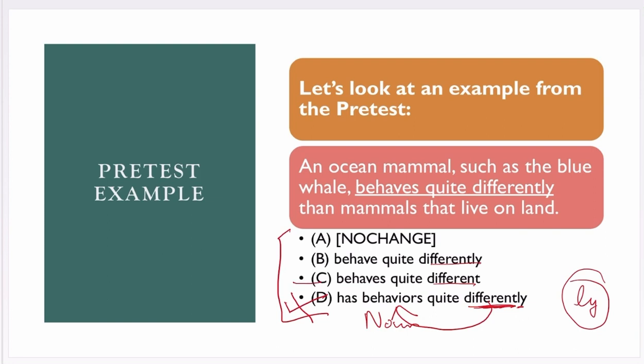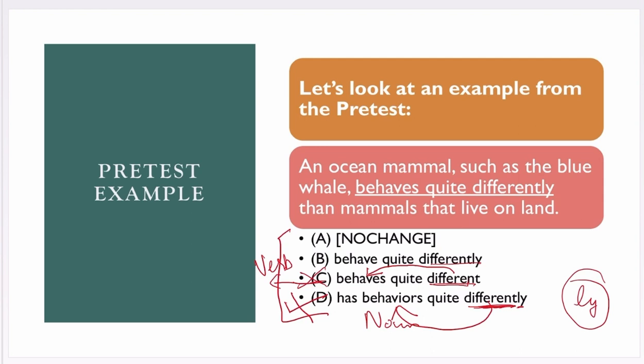Now look at C. In C we have the word different. Different is an adjective. Now which word is it modifying? It is modifying the word behaves. And what is behave over here? Behave is a verb. So can an adjective modify a verb? No, that cannot. An adjective can modify a noun or pronoun. So this will be the wrong option.